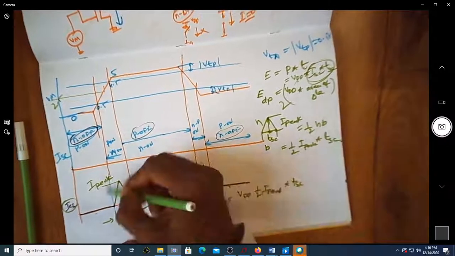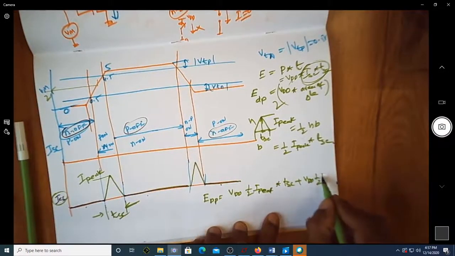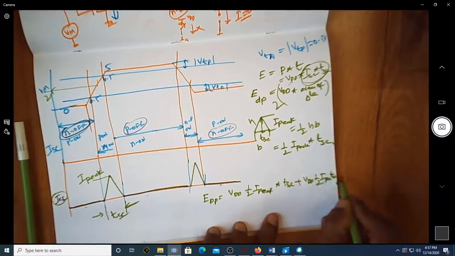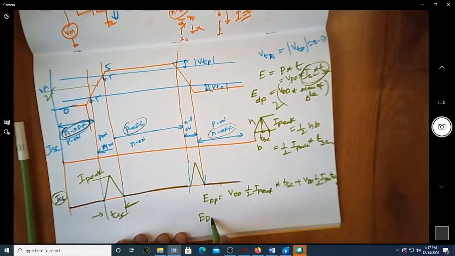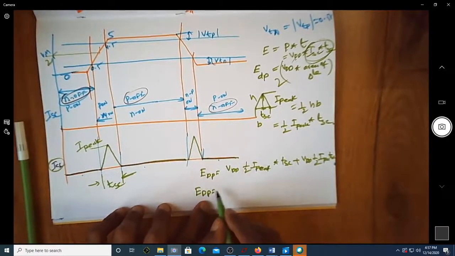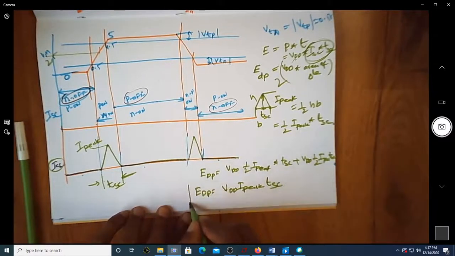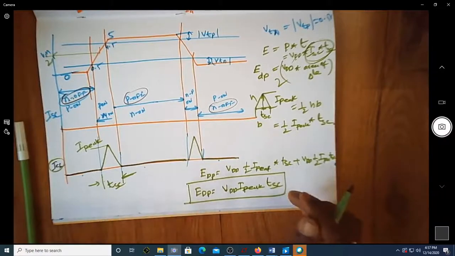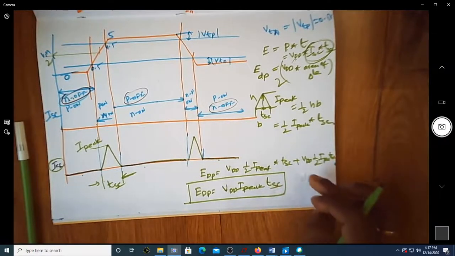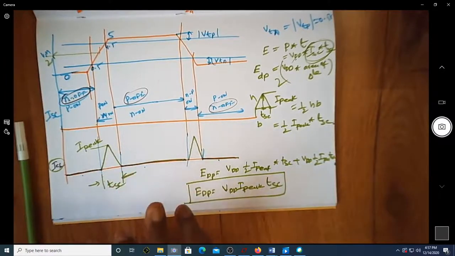This is for the rise time, plus VDD into half I peak into TSC for the fall time. So the energy dissipated due to the direct path is now given by VDD into I peak multiplied by TSC. This is the energy dissipated due to the direct path existing from VDD to ground during this small short circuit period.